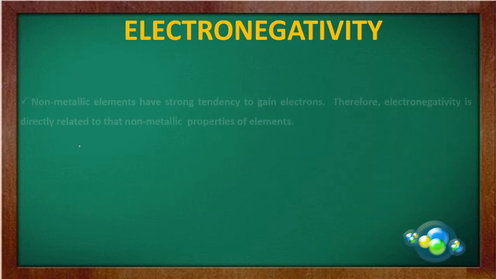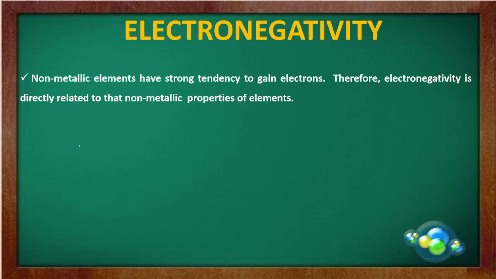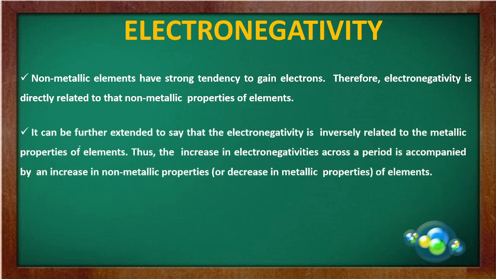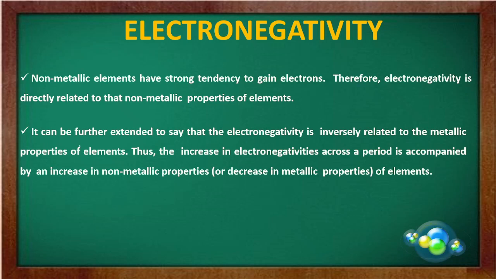Now, for electronegativity, the non-metallic elements have a stronger tendency to gain electrons. Therefore, electronegativity is directly related to the non-metallic property of the element. Means the more non-metallic an element is, the greater its electronegativity. It can be further extended to say that electronegativity is inversely related to the metallic property of the element. Means the more metallic, the less electronegative. Thus, the increase in electronegativity across a period is accompanied by an increase in the non-metallic property.